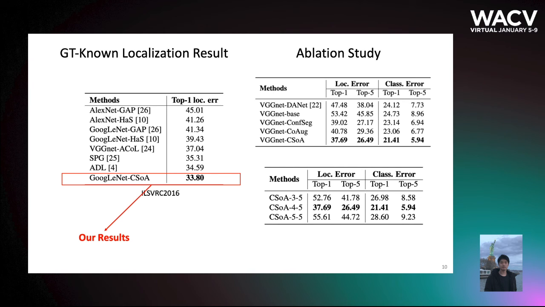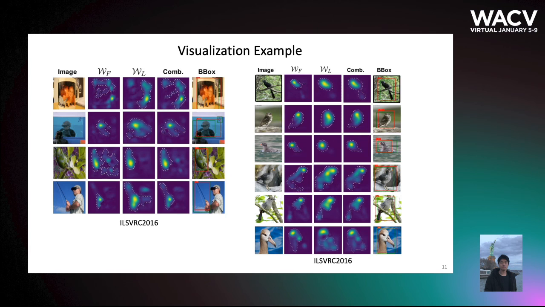For the ablation study, firstly, we can observe that with two modules combined together, our model has the best performance. And then for the position to generate two CAMs, we found that the last block and the second last block in the VGG backbone can help us to generate the two best CAMs. The visualization demonstrates that the combined CAM can usually have better and more precise results compared with each single CAM.